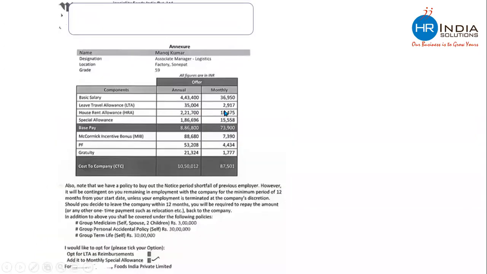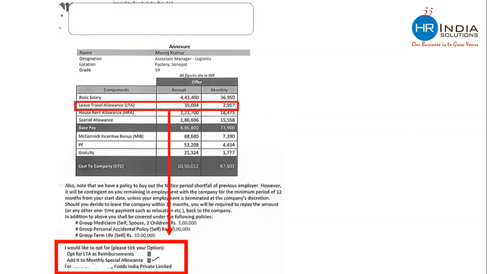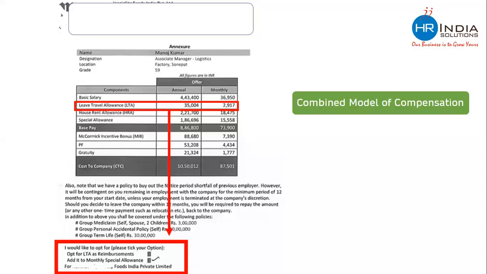This is another set of offer letter in which there is one component by the name of leave travel allowance. Now the company is asking the employee whether you want to take this amount as leave travel allowance or you want to convert this amount into special allowances. So there is a freedom or choice with only one allowance with the employer. Hence, this is a combined model of compensation package. Rest of all allowances are fixed.